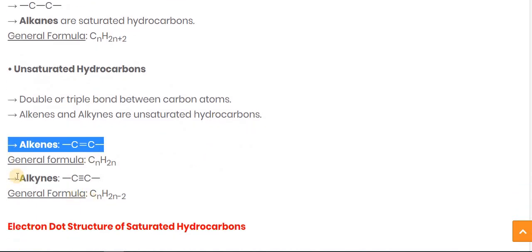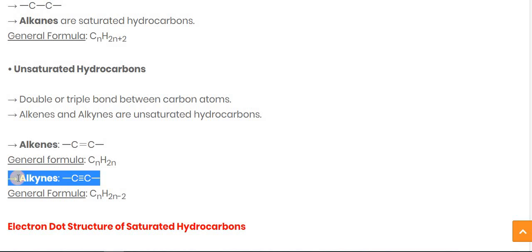Now the next type of unsaturated hydrocarbon is alkynes, whose spelling is YNES. This YNES stands for the triple bond between the two carbon atoms, and it is also an unsaturated hydrocarbon. The general formula for alkynes is CnH2n-2.